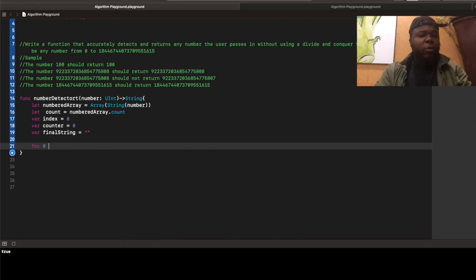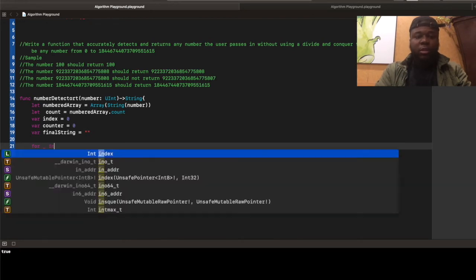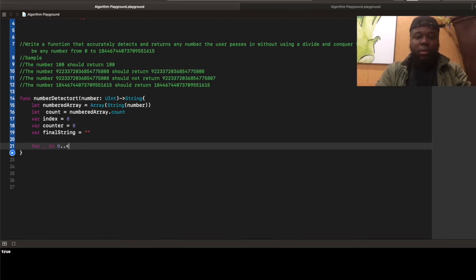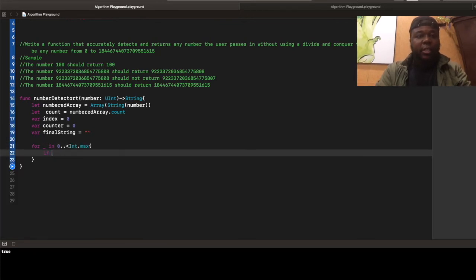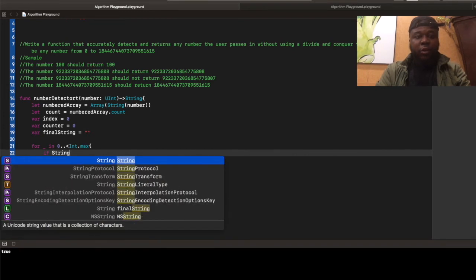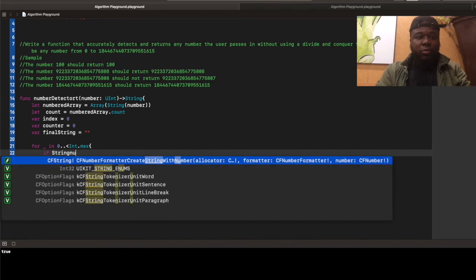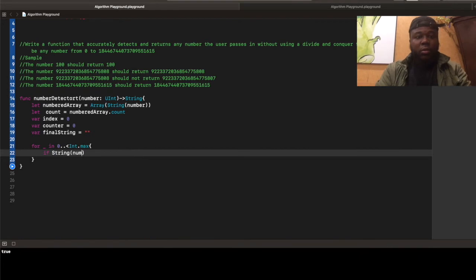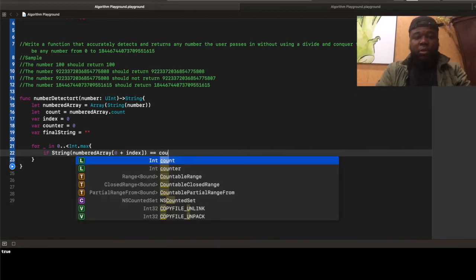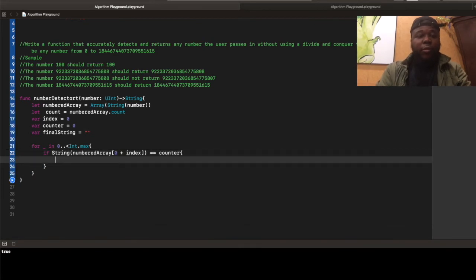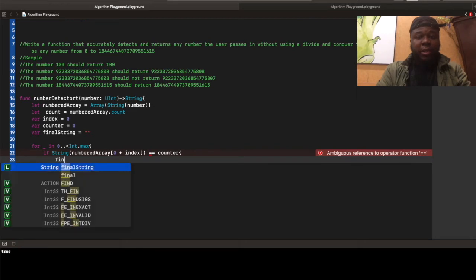Okay, so for 0 to integer max, I ask if I want to convert the numbered array to a string. Okay, 0 plus index, if that's equal to counter, then we're going to append.